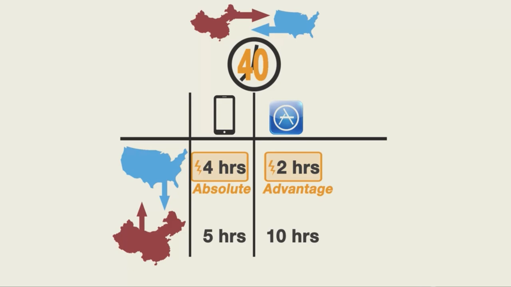Therefore, one could easily see why China would like to trade with the U.S., but not so much the other way around. But as it turns out, both countries can benefit from trade, even if one country has an absolute advantage in producing both goods. To understand how, we need to introduce the concept of comparative advantage.